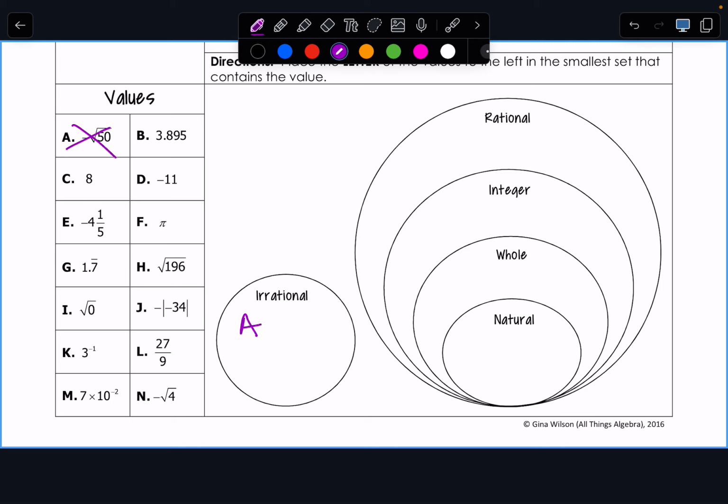Now, B is a decimal that stops, which means it's rational. A decimal that stops is rational.